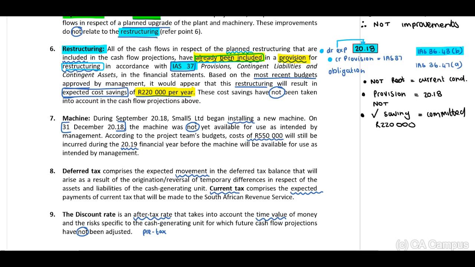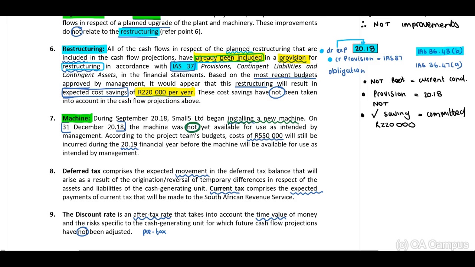Great. Number 7, the machine. Now guys, I'm pretty sure we can debate about this paragraph. During September 2018, Small Limited began installing a new machine. On 31 December 2018, the machine was not yet available for use as intended by management.